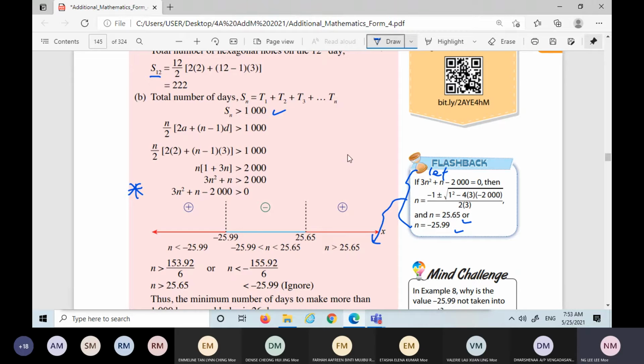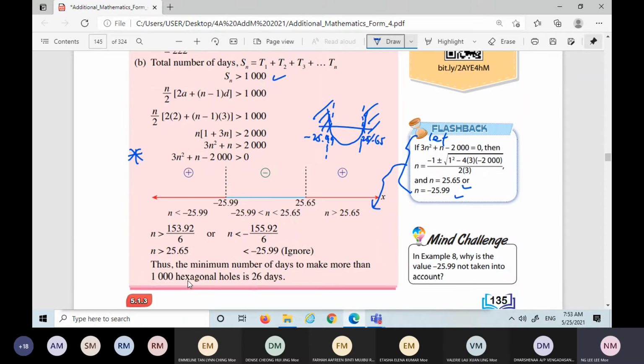Then if you are using the graph method, the n squared in front is positive, so the graph opens upward, with roots at negative 25.99 and 25.65. This whole thing is positive, so n is less than negative 25.99 or bigger than 25.65.